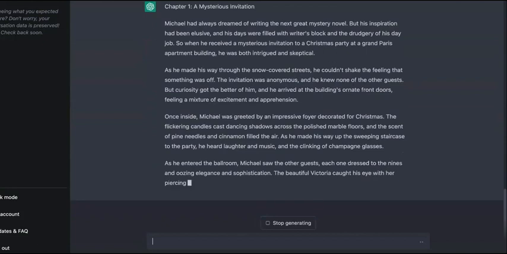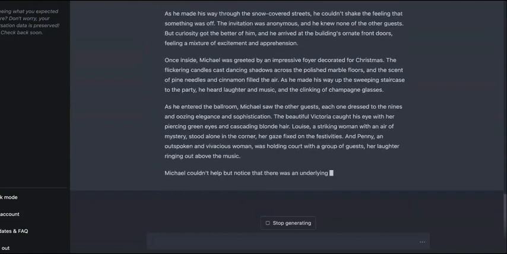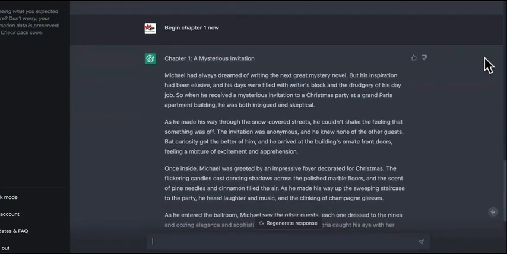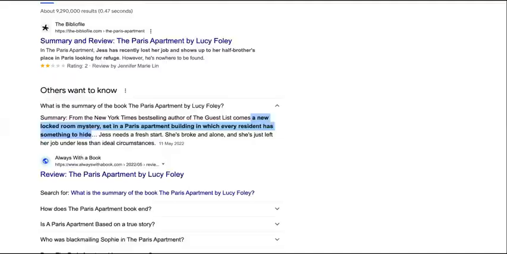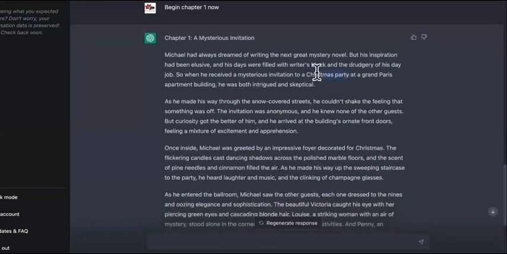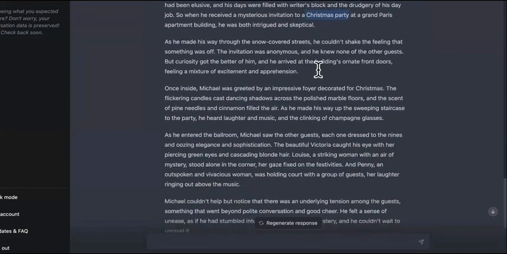ChatGPT is creating entirely original chapters and text and ebook for this. And how do we know that it's not just the same book right here? It's because this doesn't talk anything about it taking place in the wintertime or Christmas. Look, they're at the Christmas party. Michael has always dreamed of writing the next great mystery novel, but his inspiration had been elusive and his days were filled with writer's block, blah, blah, blah. So he got an invitation to a Christmas party. Look at all of this.